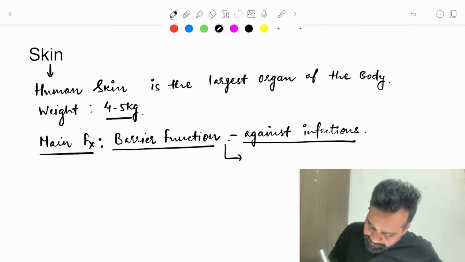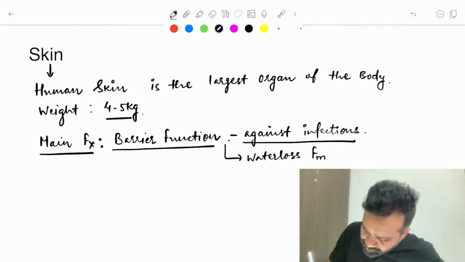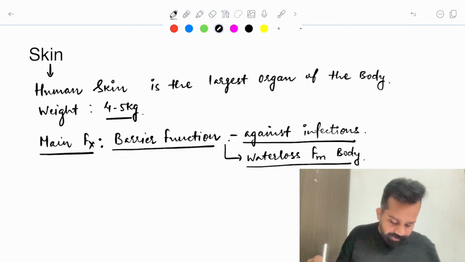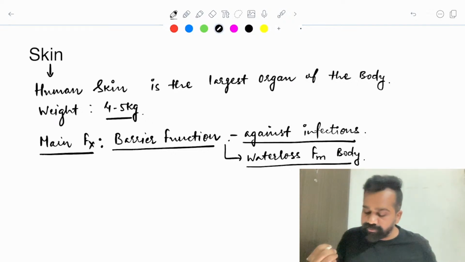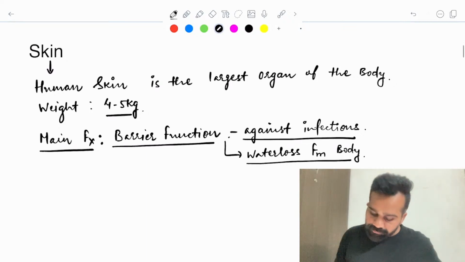And also against water loss from the body. If you do not have proper skin, what will be happening? You will be losing water from the body, if there is no outer covering of the skin.